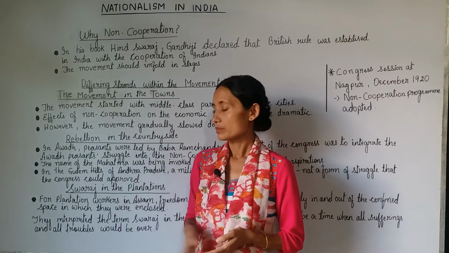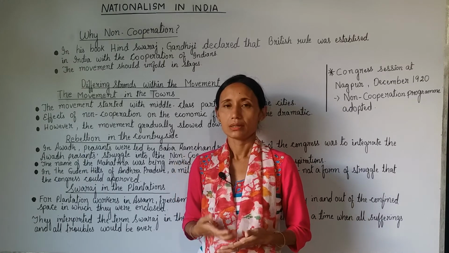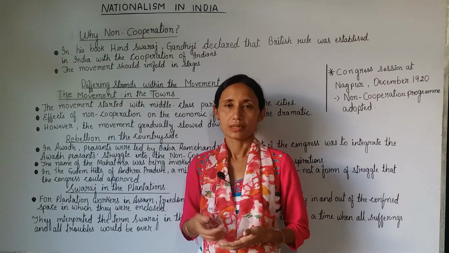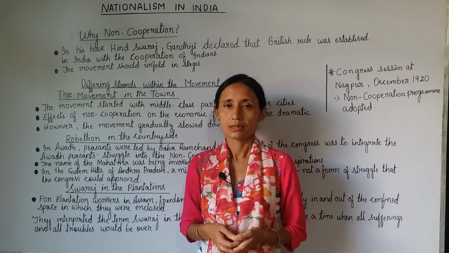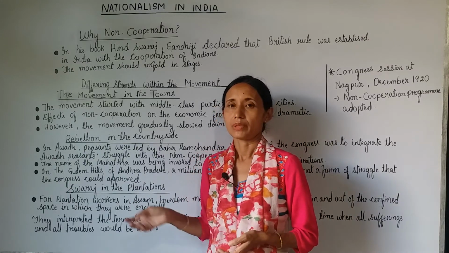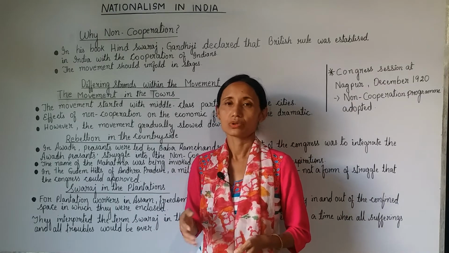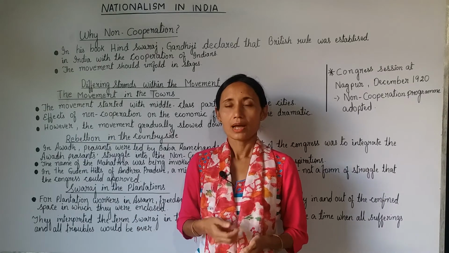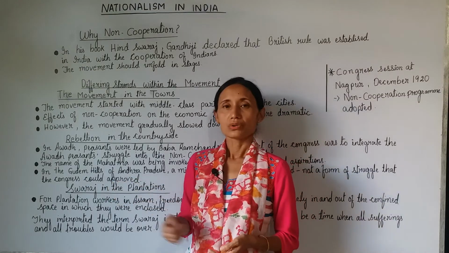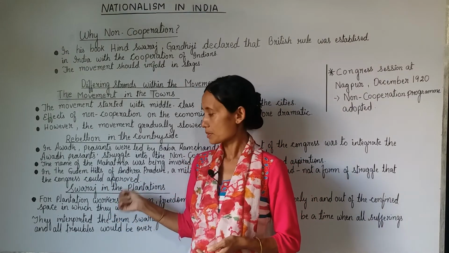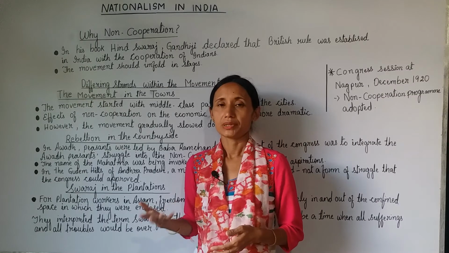Now, lastly, let's come to Swaraj in plantations, or the non-cooperation movement in plantation areas. In Assam, let's take the example of the tea plantation system. According to the Inland Emigration Act, the workers who were working in the plantation fields could not leave their jobs until they finished, and they could not go to their home without permission. And the permissions were given very rarely. After the non-cooperation movement spread to these plantation areas also, they started interpreting the idea of Swaraj in different ways.